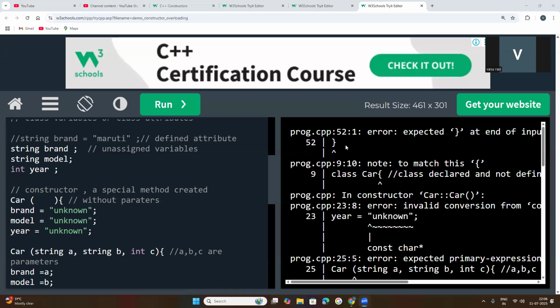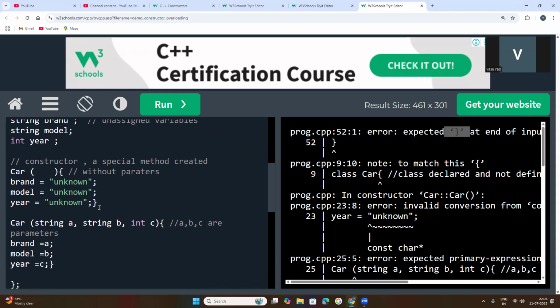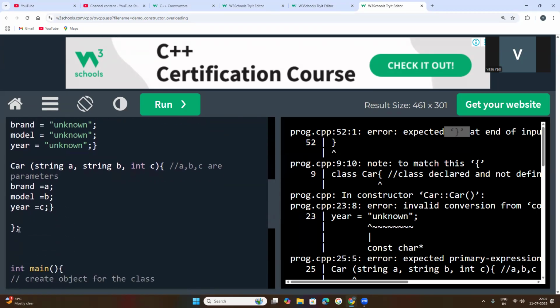The compiler is stating that at the end, a closing curly brace is expected at line 52. So this brace needs to be mentioned. This constructor is created with this brace. You have forgotten the brace, otherwise it is omitted. Now run this: the second constructor started with the open brace, closed with the brace, and the class is closed.